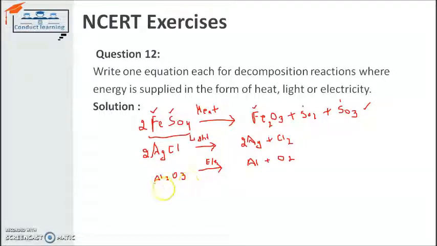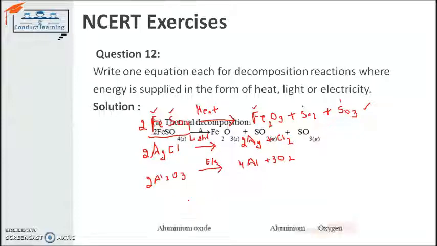For Al2O3, if I check, the Al does not match with Al on the reactant side. Why? Because the number of atoms is different. So if I write 2 here, now it becomes 4, so I can write 4 here. And for oxygen, 3 into 2, so if I write 3 here, now the equation is balanced. The same solution is also given there, you can check it out.